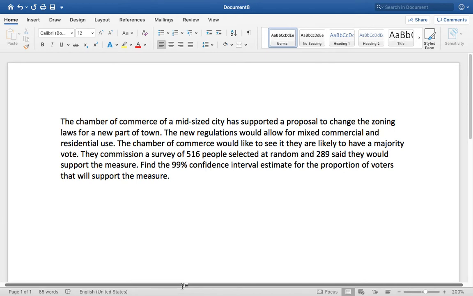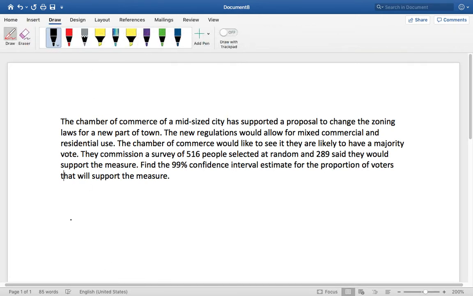They commissioned a survey of 516 people selected at random, and 289 said they would support the measure. Find the 99% confidence interval estimate for the proportion of voters that will support the measure. So what are we given for this question? Let's have a quick look.